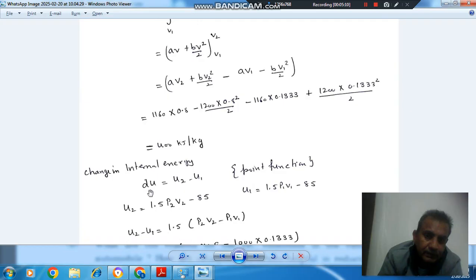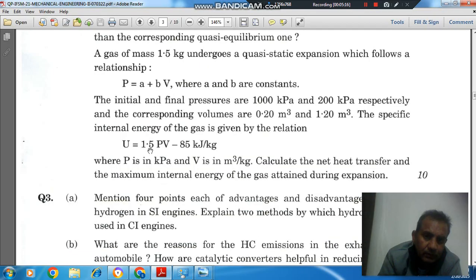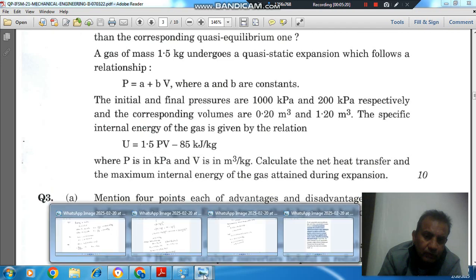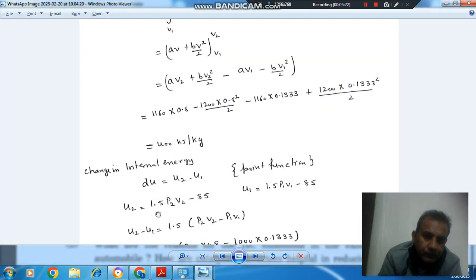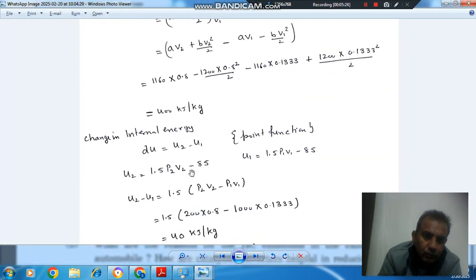And the change in internal energy is U2 minus U1. The formula for U is given as 1.5 PV minus 85. So U2 will be 1.5 P2 V2 minus 85, and U1 will be 1.5 P1 V1 minus 85. We subtract the two.